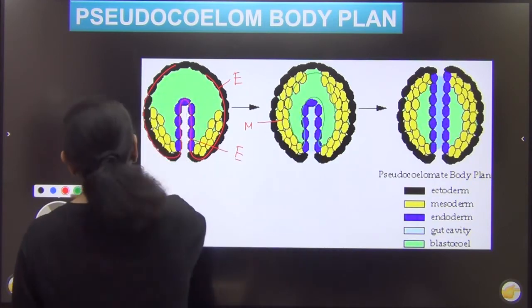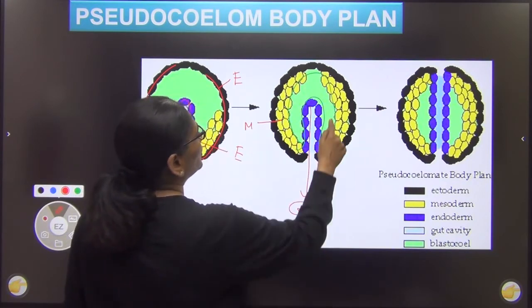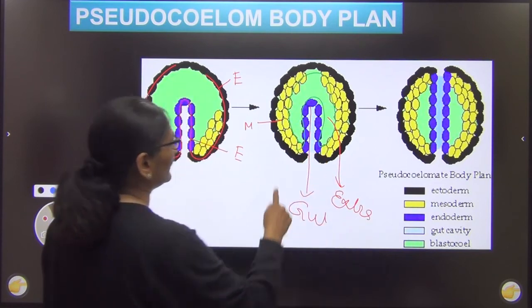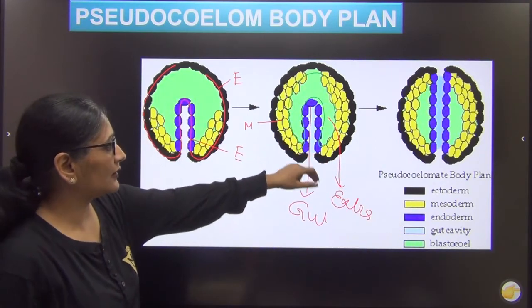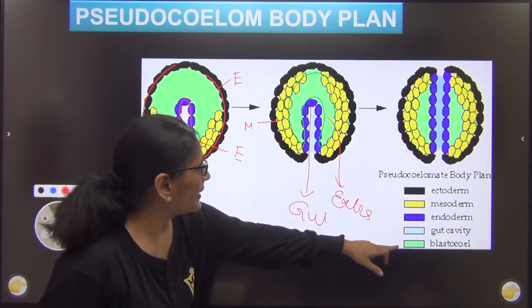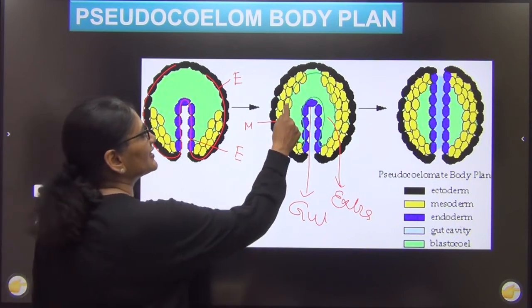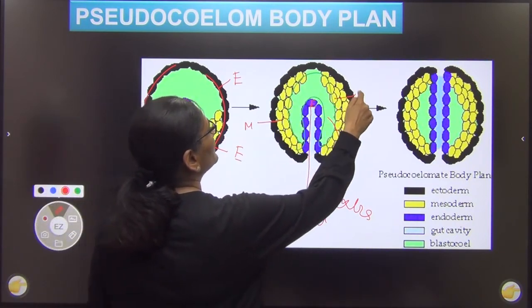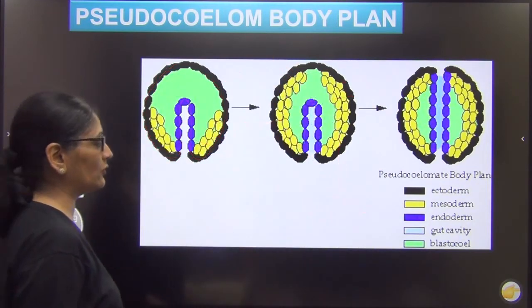ये तो आपका gut है ही. You have your gut over here, right? But then you have an extra cavity. ठीक? This is called as blastocele इसको कह रहा है. That is your pseudocoelom. Since this coelom is guarded by, अंदर में क्या है? This is endoderm, this is mesoderm, this is ectoderm. So this is called as your pseudocoelom.